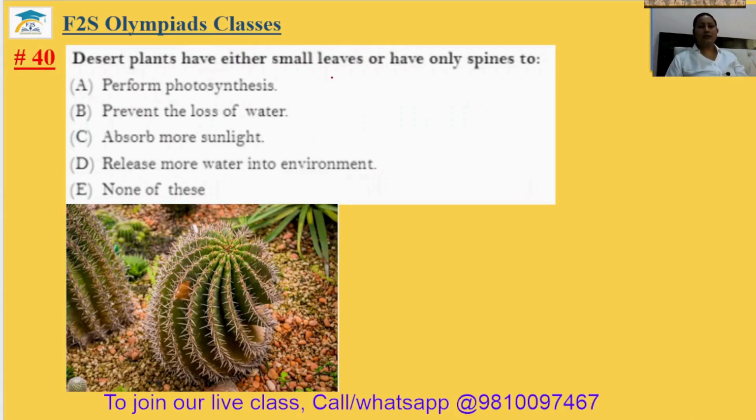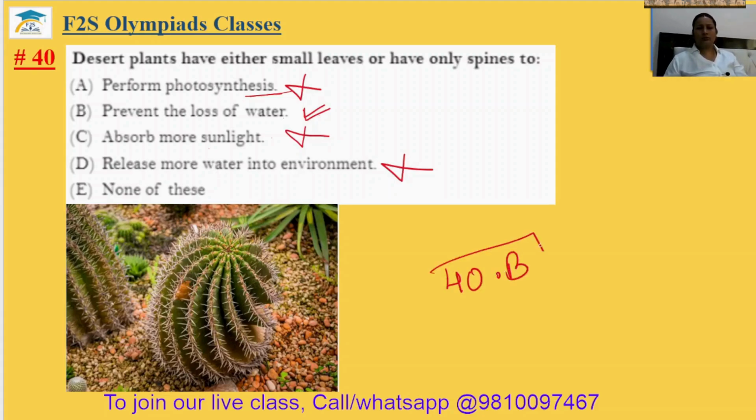Question number 40. Desert plants have either small leaves or have only spines to perform photosynthesis. No, spines cannot perform photosynthesis. Prevent loss of water? Yes. Absorb more sunlight? No. Release more water into environment? No. None of these. The answer will be your option B.